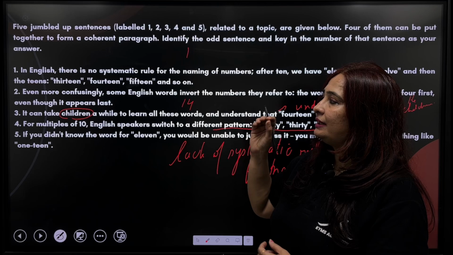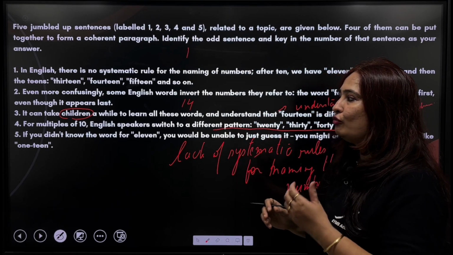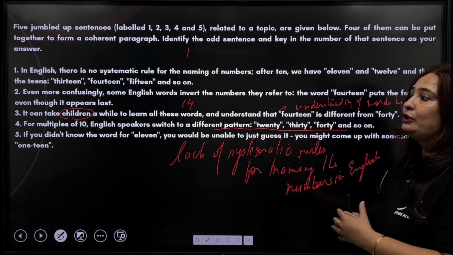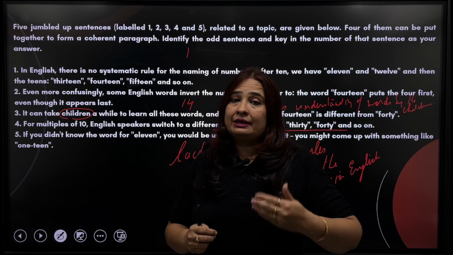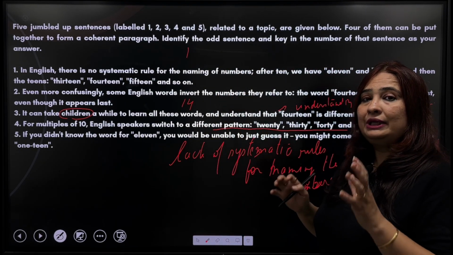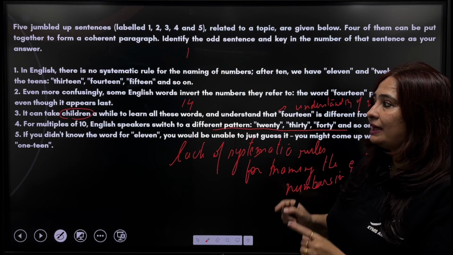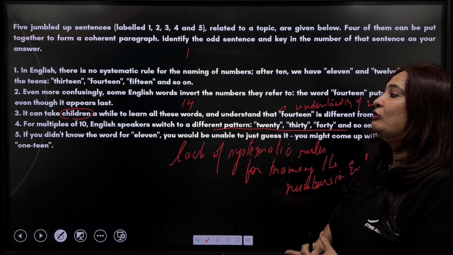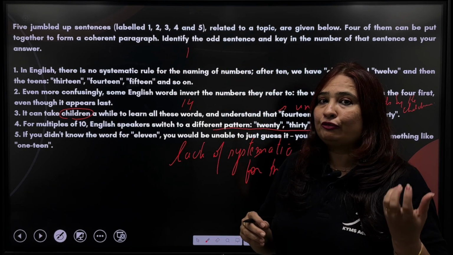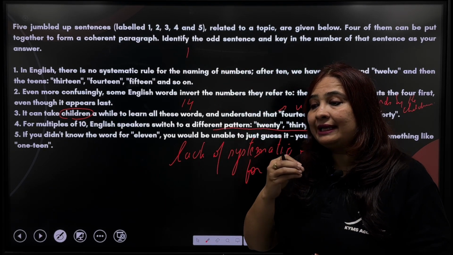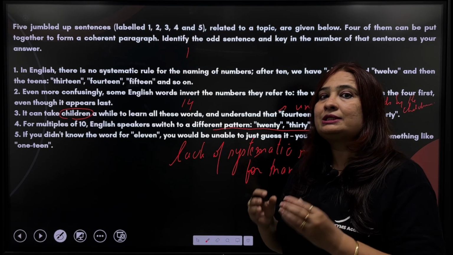So we can say that sentences 1, 2, 4, and 5 are basically talking about the lack of systematic rules regarding giving names to the numbers in English. But then 3 is going to be the odd one out, because in the third sentence we are talking from the point of view of children, that they are taking little time to understand these words.